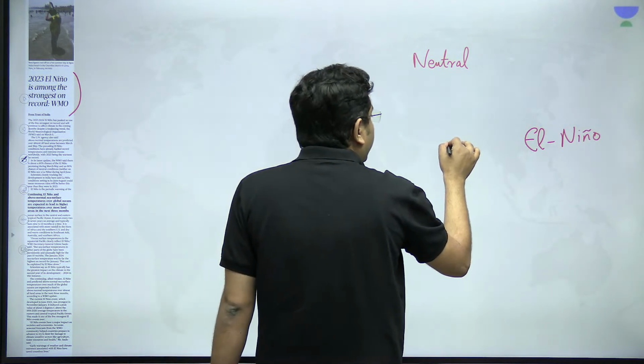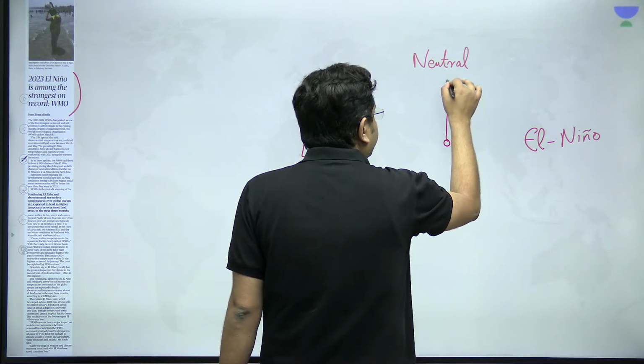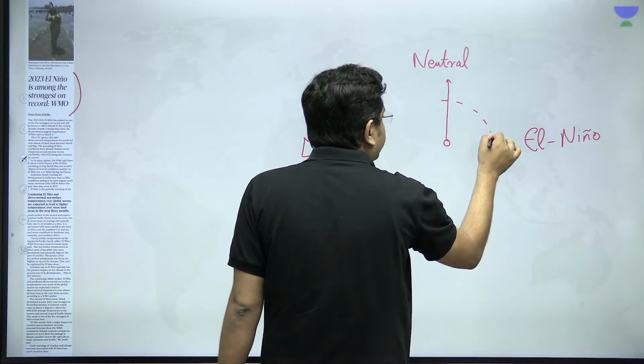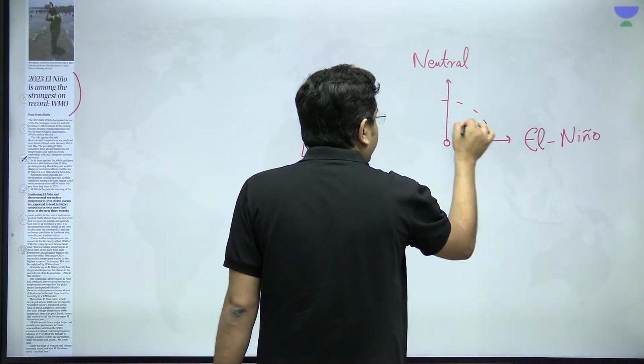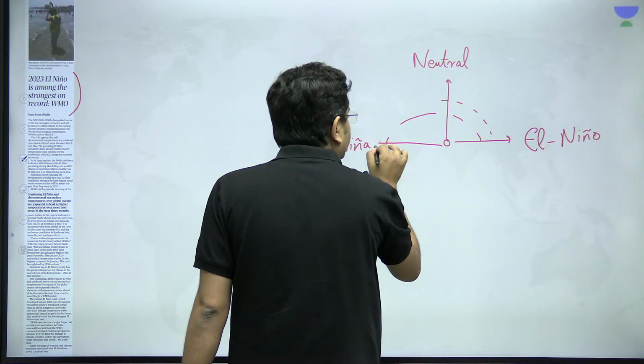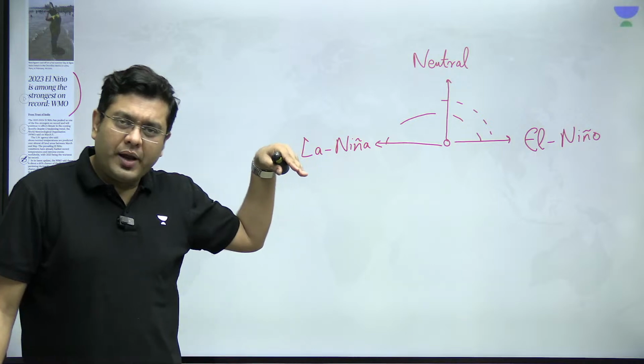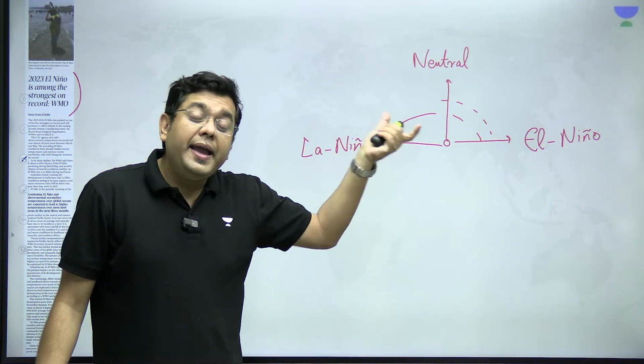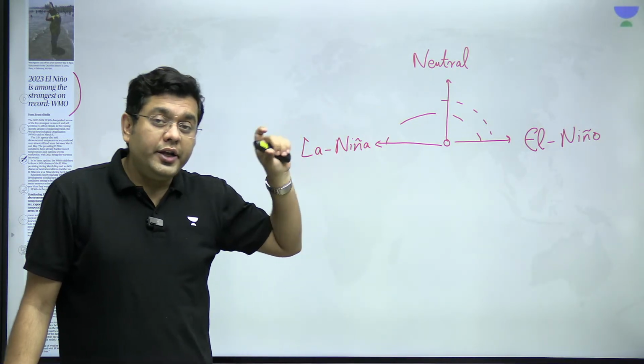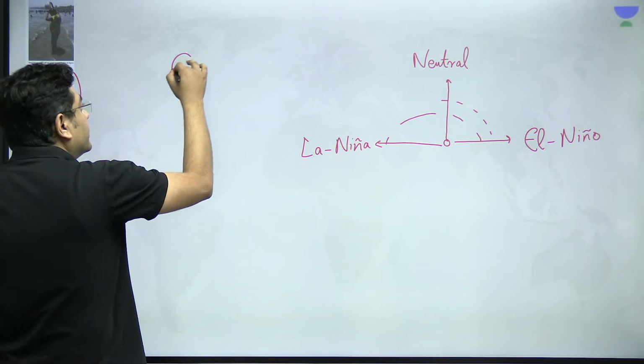The conditions oscillate from one to another, and hence the name El Nino Southern Oscillation or ENSO cycles.